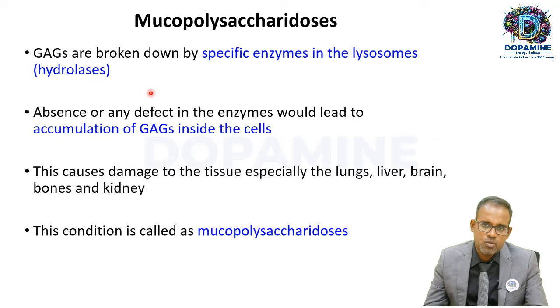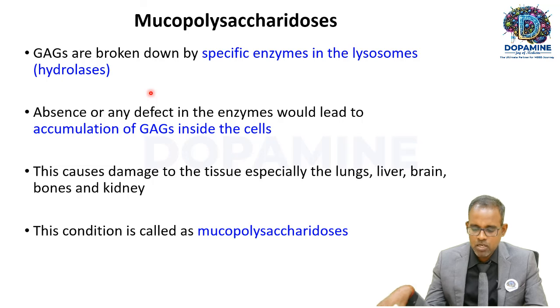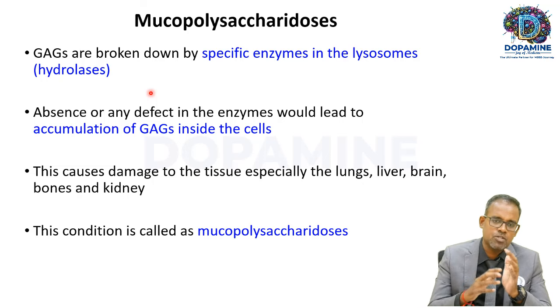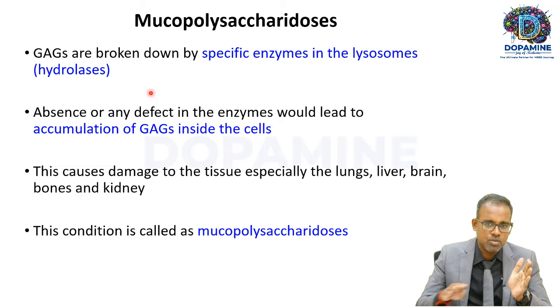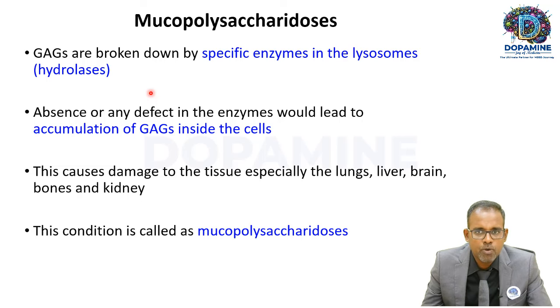As I told you earlier, these glycosaminoglycans are produced in the cell, especially in the endoplasmic reticulum and Golgi bodies by a complex process. And they are degraded in the cell in the lysosomes by specific enzymes. So any defect in those enzymes would lead to accumulation of glycosaminoglycans inside these cells. This causes damage to the tissue, especially the lungs, liver, brain, bone, and kidney. And this condition is called mucopolysaccharidosis. So, defect in the lysosomal enzymes involved in the breaking down of glycosaminoglycans can lead to accumulation of glycosaminoglycans, and it can lead to a condition called mucopolysaccharidosis.